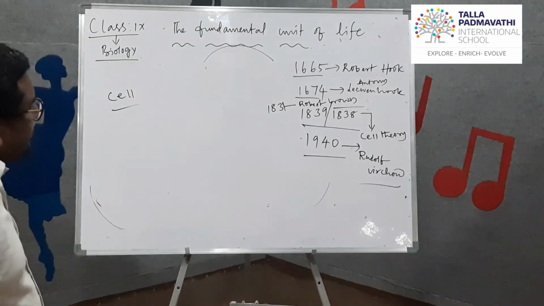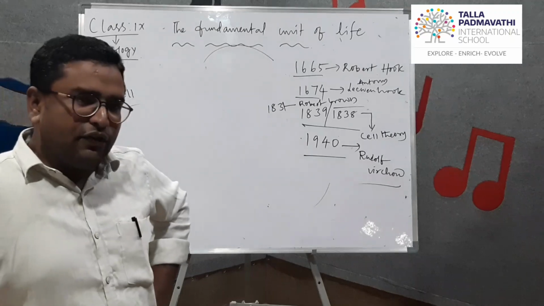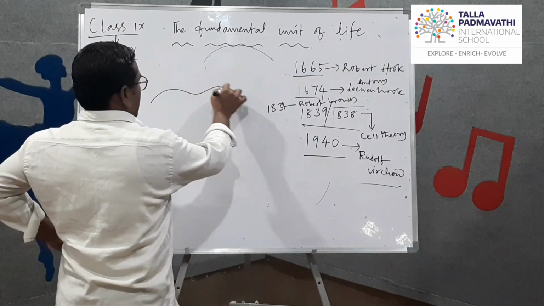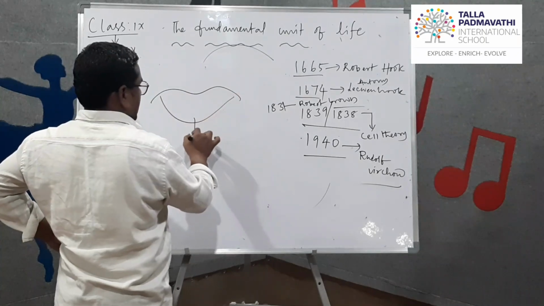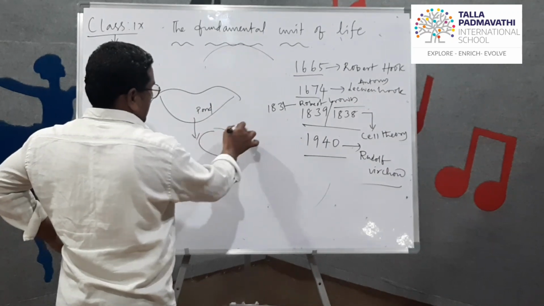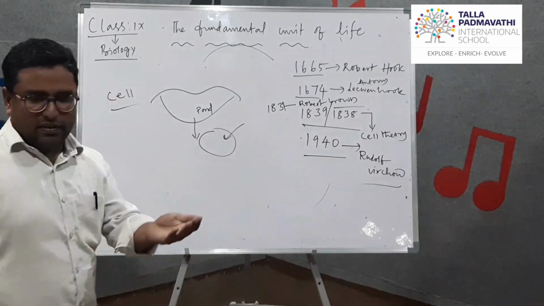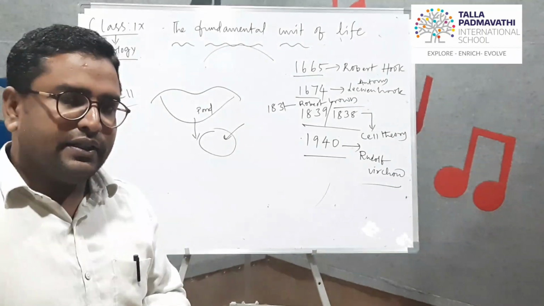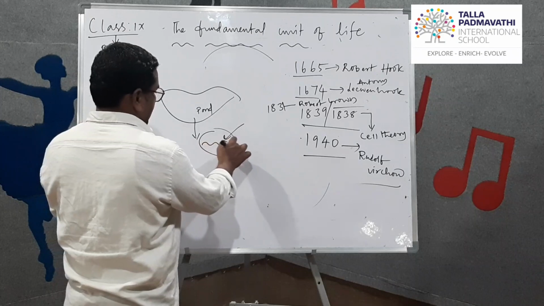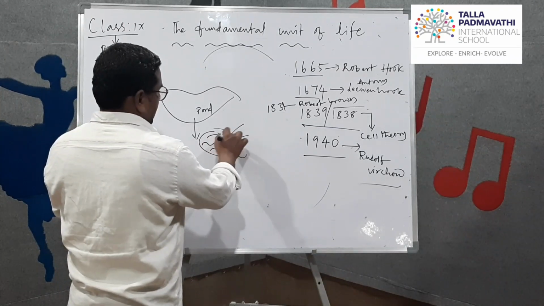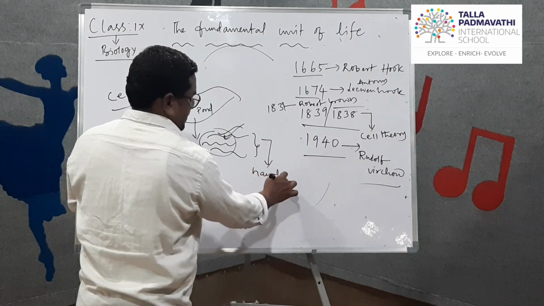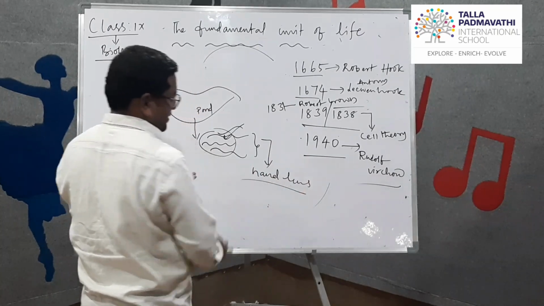Then later on, in 1674, one day Antony van Leeuwenhoek went to a pond. He took some water into his hand. Then he observed that something is moving in that water. At first he observed through a hand lens.